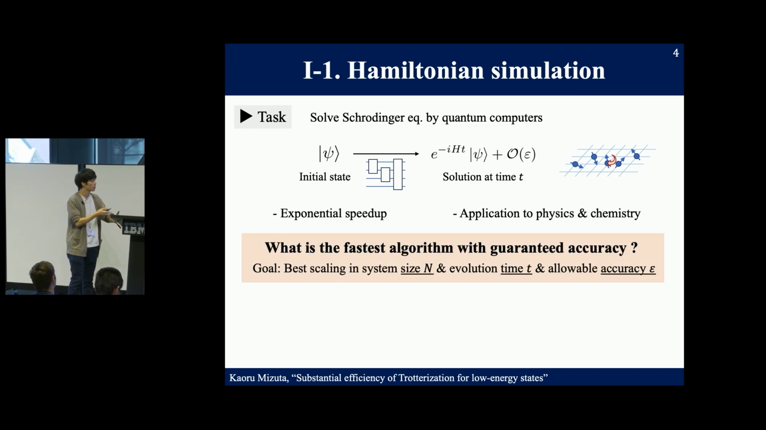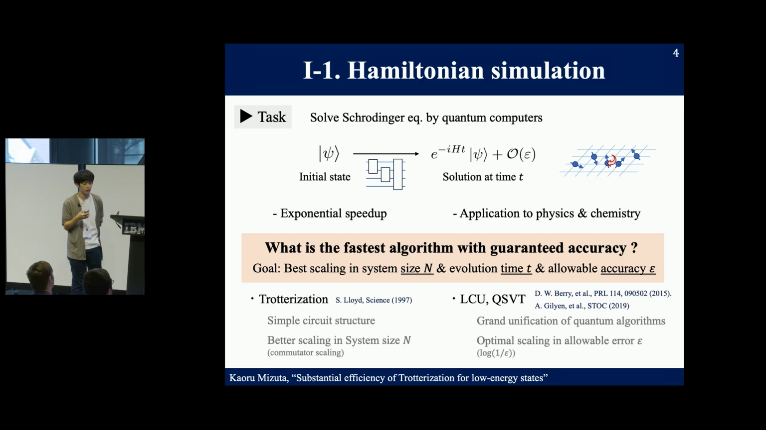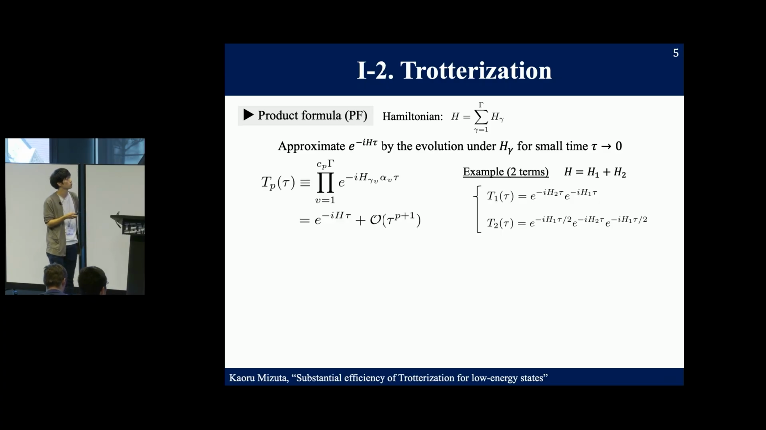In this field, one of the ultimate goals is to construct the fastest algorithms with guaranteed accuracy. Namely, we wish to achieve theoretically best scaling in the system size n, evolution time t, and the allowable accuracy epsilon. In the past several decades, many algorithms have been proposed. For example, trotterization is one of the most famous algorithms. And recently, linear combination of unitaries and quantum singular value transformation have become important, which are known as post-Trotter algorithms. Here, I focus on trotterization, often called product formulas.